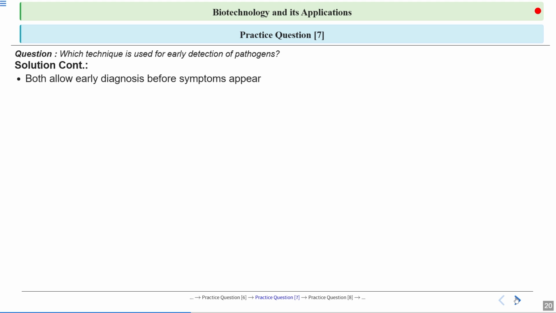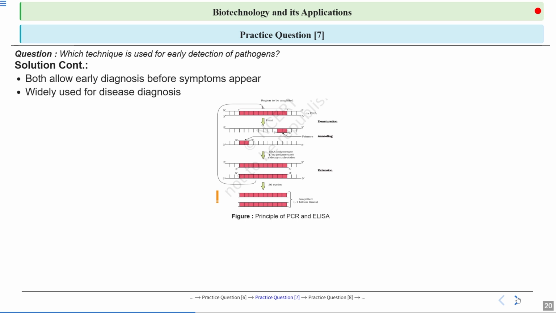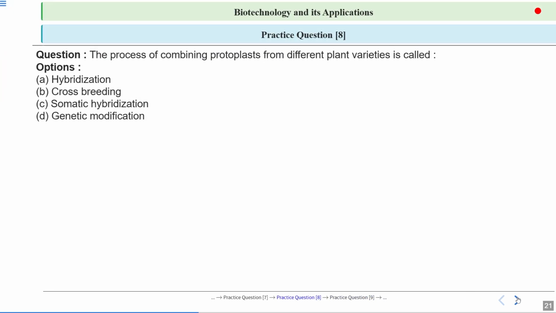Then why are both these techniques used? Both allow early diagnosis before symptoms appear. Even if there are no symptoms in the body, they can show the diagnosis, that yes, these people are infected with those diseases. Widely used for disease diagnosis. This is the principle of PCR.